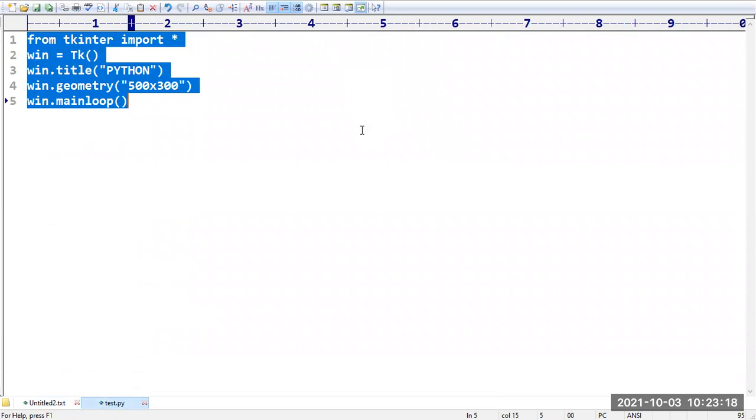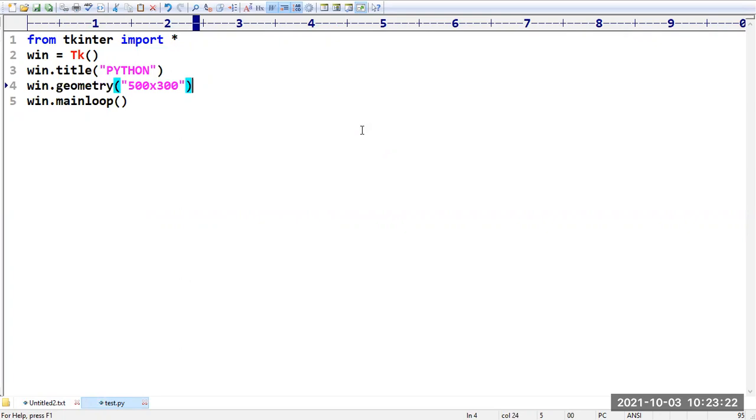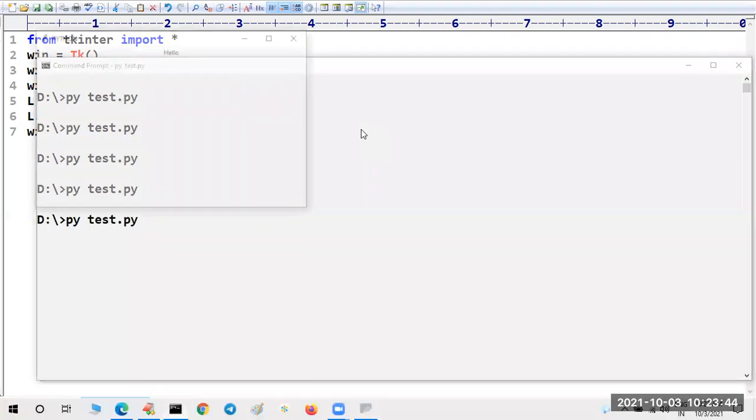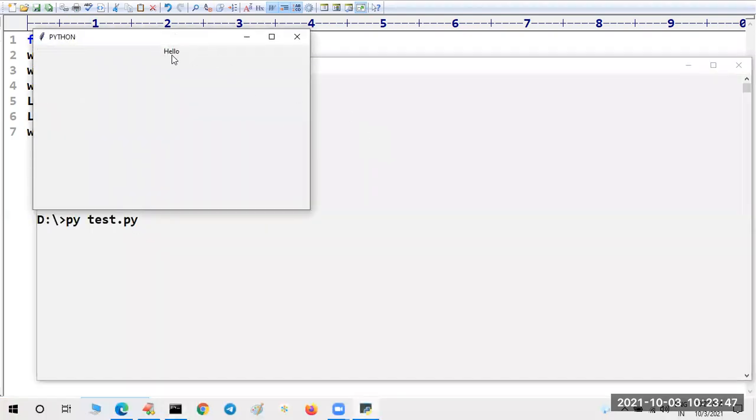Okay, then, sir, everything is okay. I want to create a label, sir. L is equal to Label. To which we have to add this label? Sir, for the window I want to add. What about the text? Your text is nothing but hello. Then L dot pack. It is going to be packed. Now have a look once how it will be. Yes, you can see the label called hello is packed.